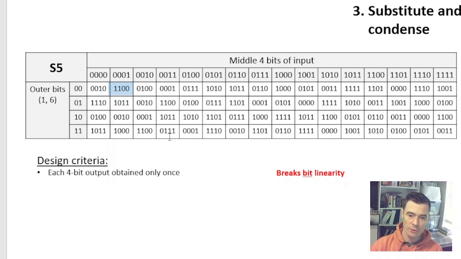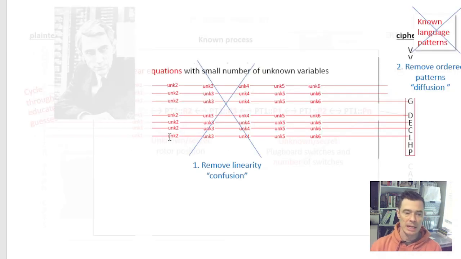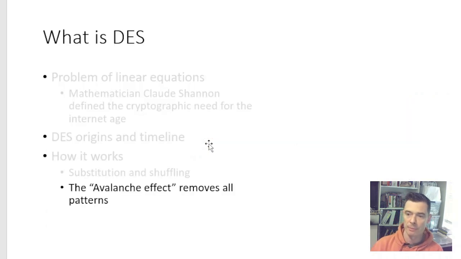Okay, so now back to the start of the substitution. This is just for an individual bit, and there are many other design criteria that go into these S boxes. This is what solves the first piece of the problem. These S boxes are breaking the linearity. They're replacing linearity with a 50% chance, a coin flip.